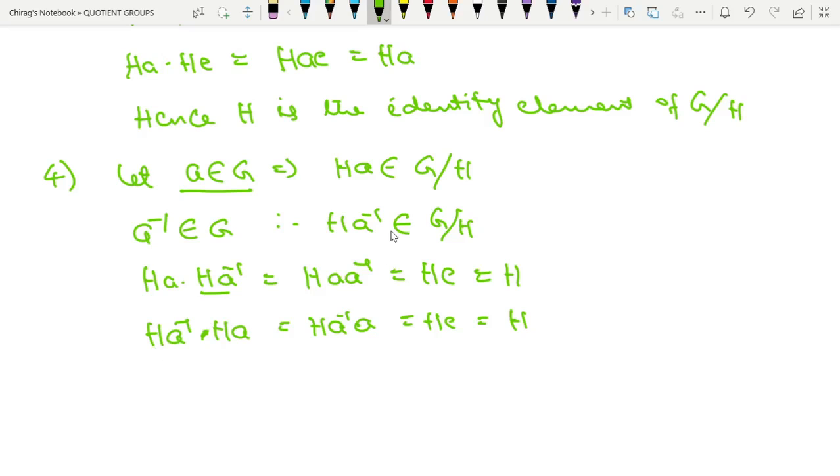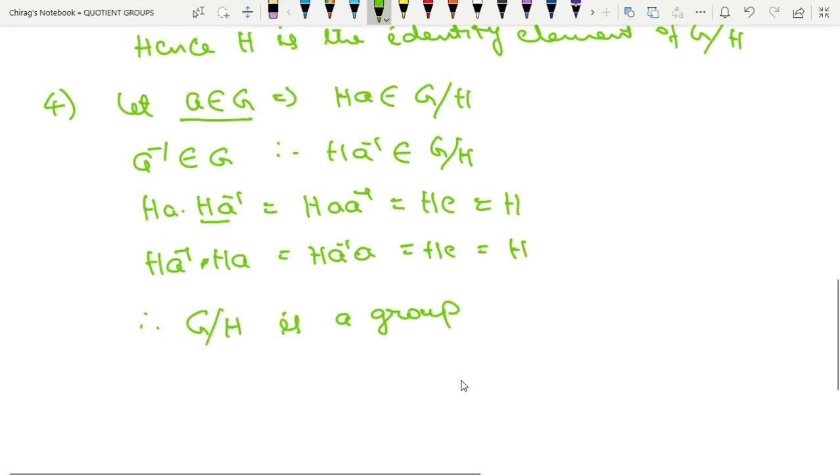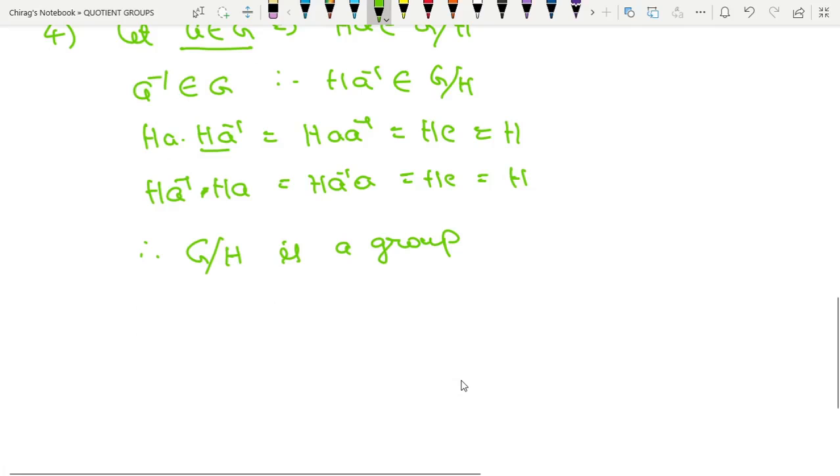So, every element HA belonging to G by H has inverse element. Therefore, G by H is a group. And this group is what is called quotient group. So, G by H is called quotient group.